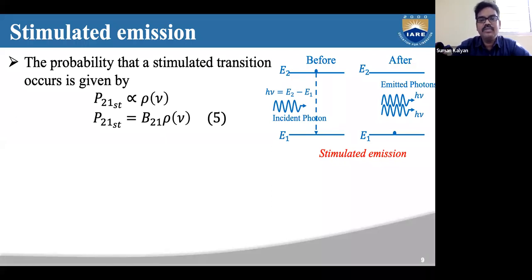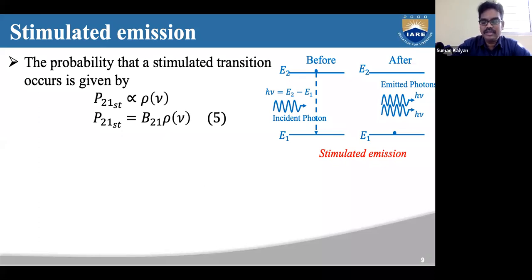If there are more photons, then there is a higher chance for the higher energy atoms to interact with the photons and lose energy by giving out a photon and jump back to the lower energy state.